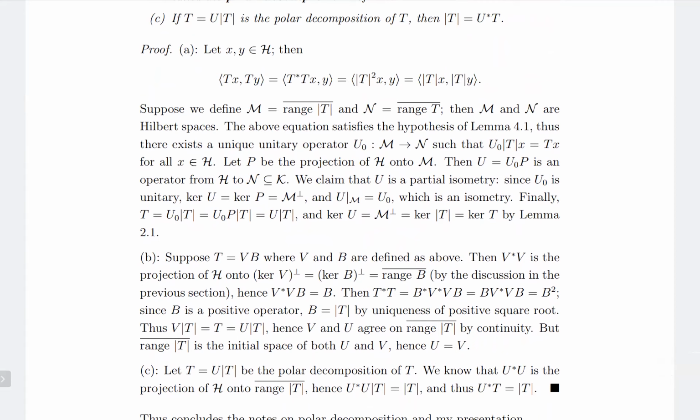Because U times modulus of T equal to T, we have U star T equal to modulus of T. That's what part C is. And that is the polar decomposition theorem, and that's my presentation.